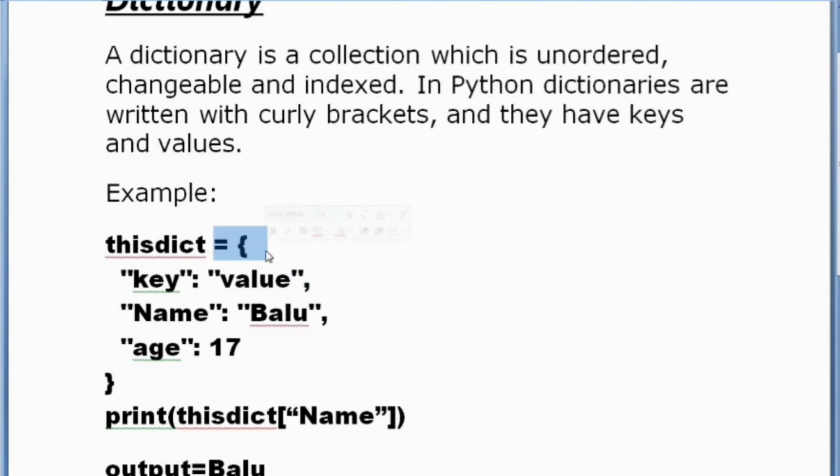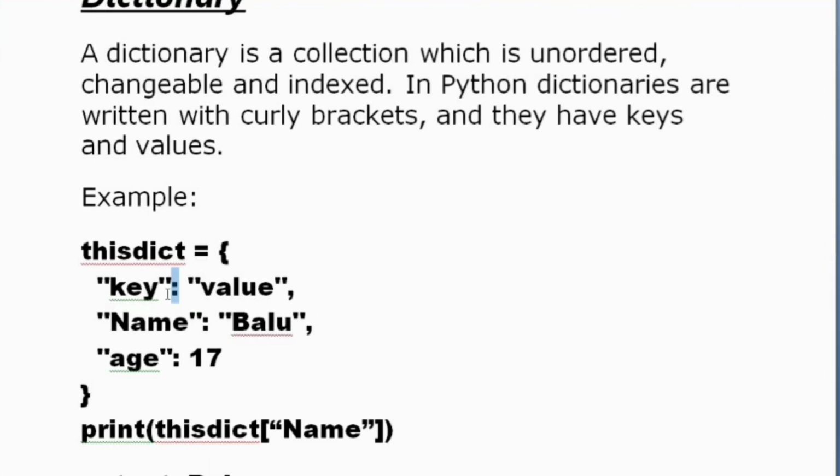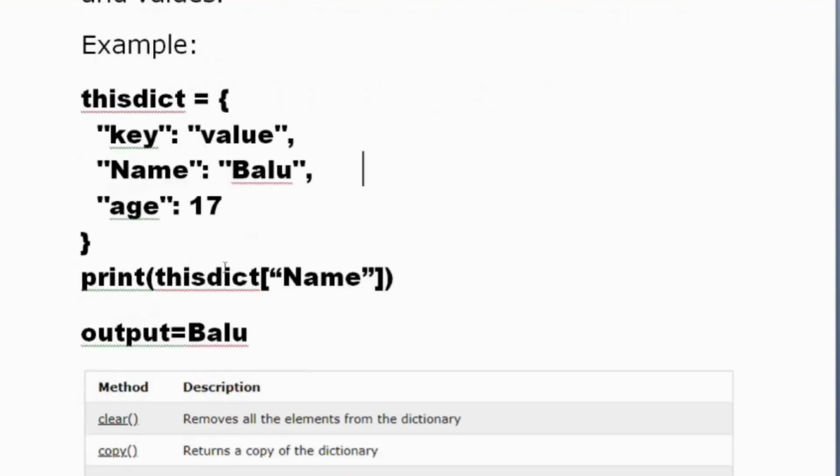Now let's go and check the syntax. The syntax of this dictionary is, a dictionary should start with the curly brackets. The name of this dictionary is this dict is equal to, it starts with the curly brackets. Next we have the key and the value. The keys and the values are strings, hence it is written in double quotes. The keys and the values should be separated by colon, and each and every item of the dictionary should be separated by comma. We have 3 items here, so each item is separated by commas. That is, the key and value pairs are called items.